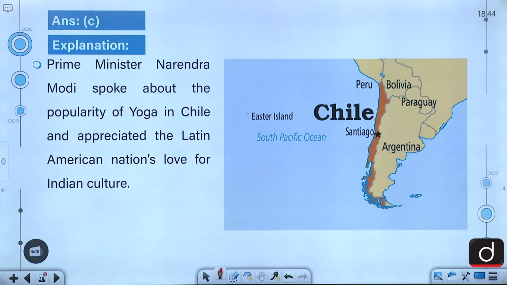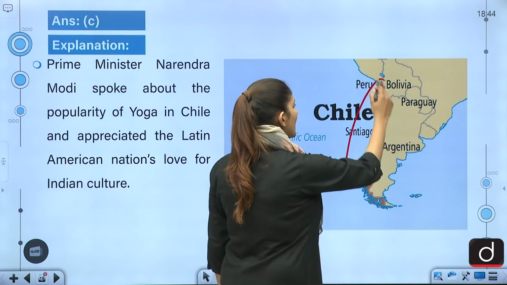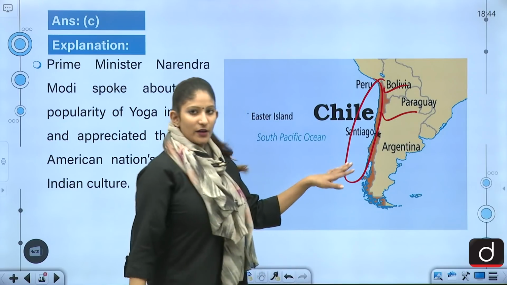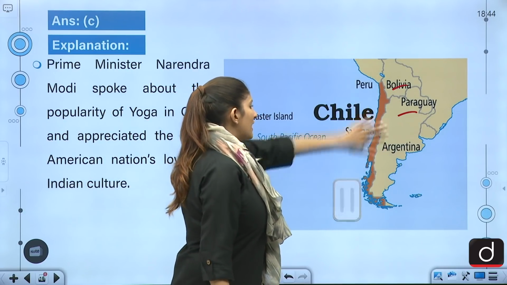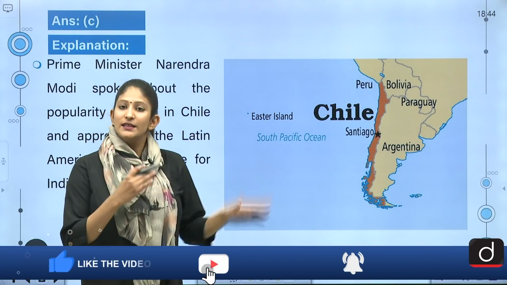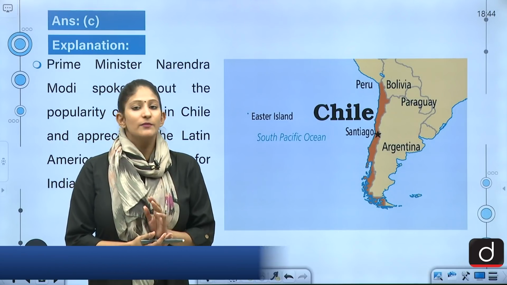So, if you look at this following map, you can see that there is Chile having its borders with Bolivia, Peru, Paraguay as well. Alright, so Santiago is the capital of Chile. Be very careful with that, and this particular country is a constituent of the lithium triangle as well.